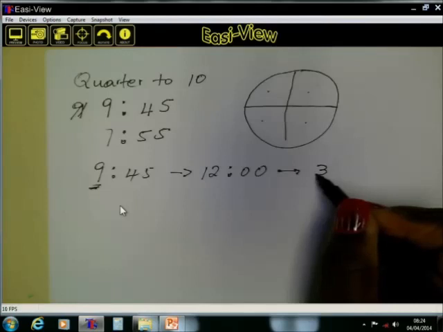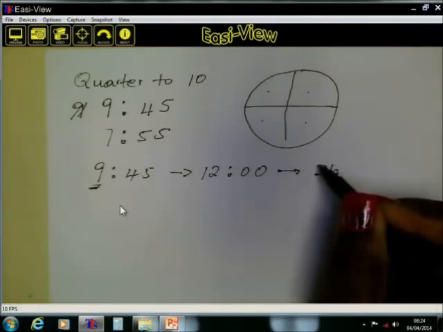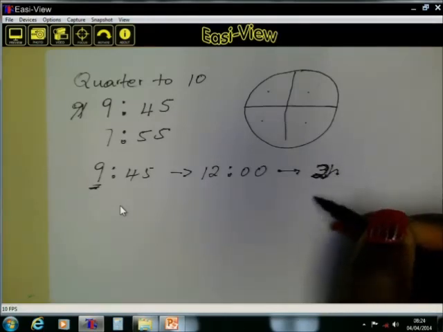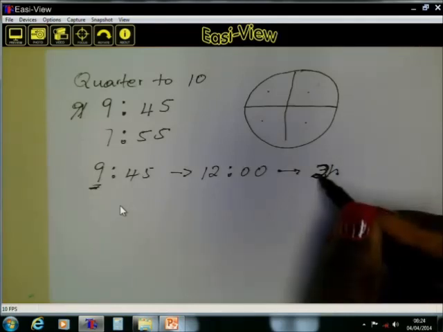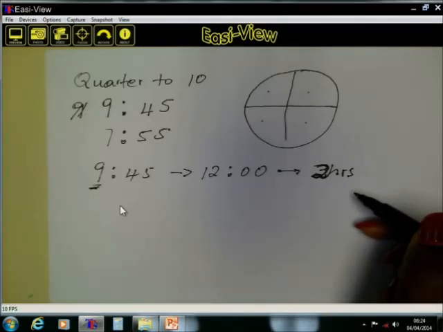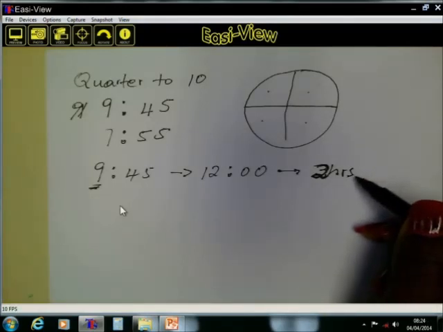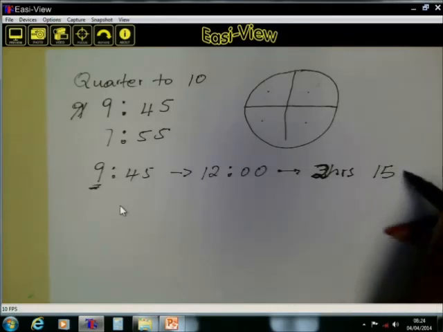So meaning, no, let us correct one another. It won't be 3 hours, it will be 2 hours. From 9:45 to 10:45 is the first hour. From 10:45 to 11:45 is the second hour, which will make it 2 hours. But it's only up to 11:45. From 11:45 to 12 o'clock, we have how many minutes? 15 minutes.